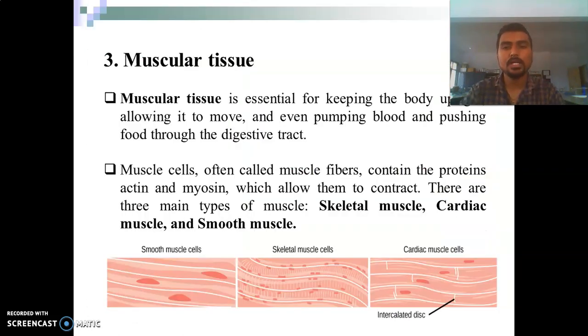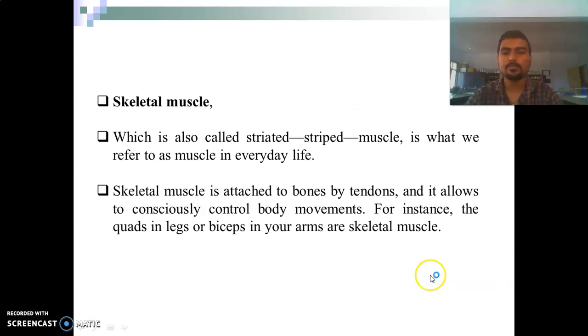The third type of tissue is the muscular tissue. It is essential for keeping the body upright, allowing it to move, and even pumping blood and pushing food through the digestive tract. These muscle cells, often called muscle fibers, contain the proteins actin and myosin, which allow them to contract. There are mainly three types of muscle tissue: first the smooth muscle, second the skeletal muscle, and third the cardiac muscle.